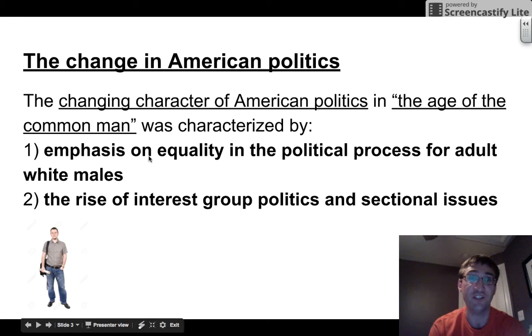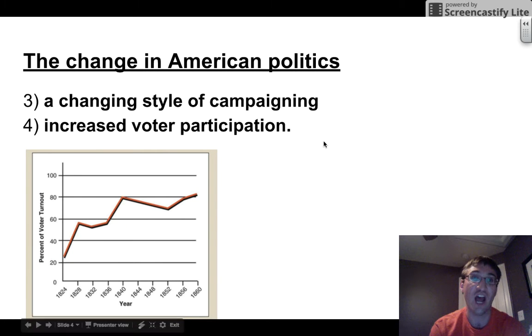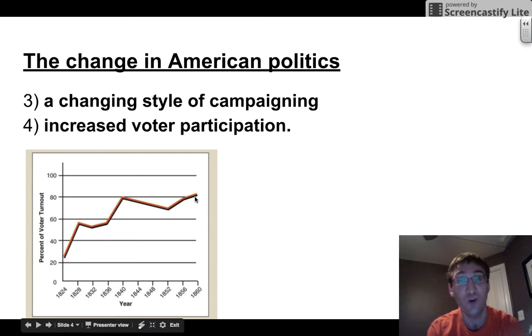The changing character of American politics in the age of the common man was characterized by 4 things. Number 1, emphasis on equality in the political process for adult white males. This guy, women, slaves, still had no political power. 2, the rise of interest group politics and sectional issues. 3, a changing style of campaigning. And 4, increased voter participation. In 1824, about 20% of those who could vote did. By 1860, 80% of those Americans who could vote did vote.